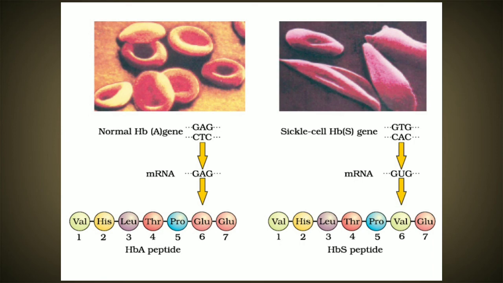So in today's video, I tried to discuss the different types of mutation that take place in the whole living world, and these mutations might have led to the formation of different kinds of species.